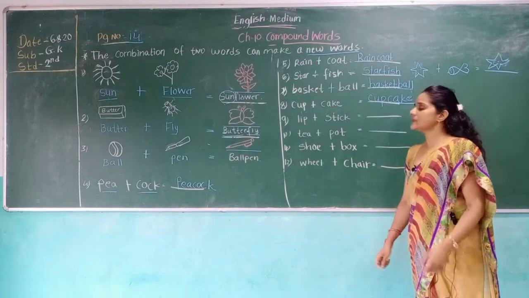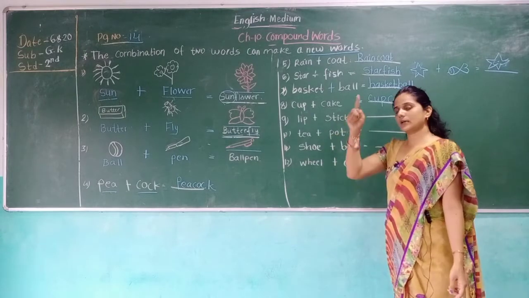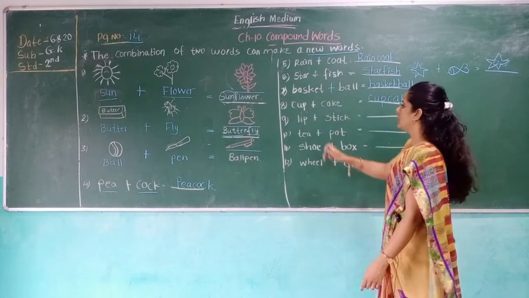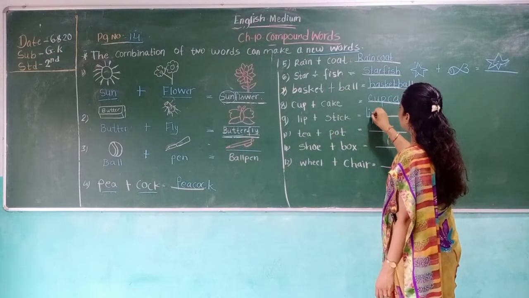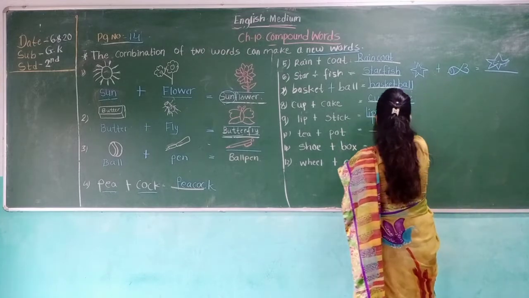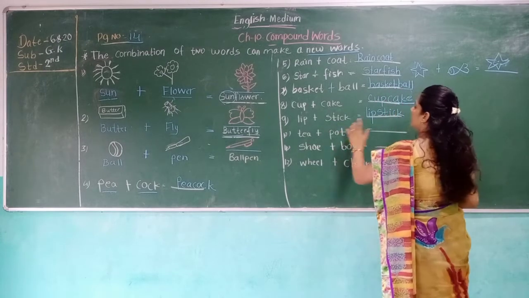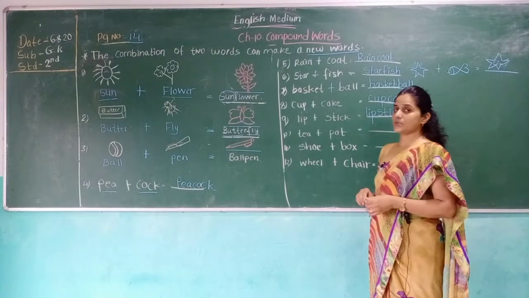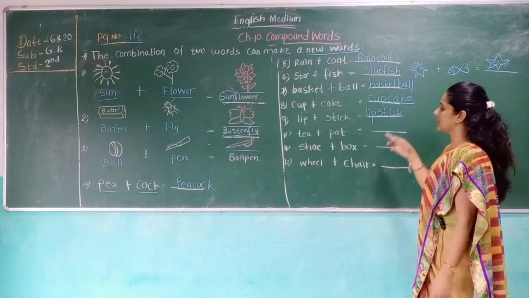Then lip. Where are your lips? Yes, these are the lips. And stick, the wood that is small and thin, that is called a stick. We add two words to make a new word. Lip plus stick. It's called a lipstick. The girls put lipstick on their lips, right? So this is called a lipstick.